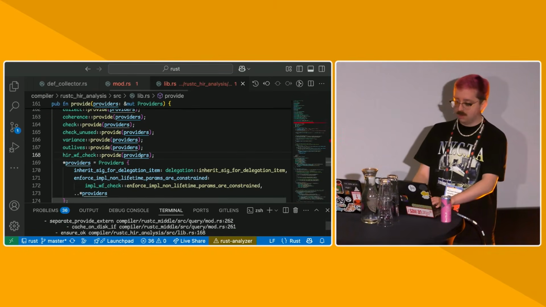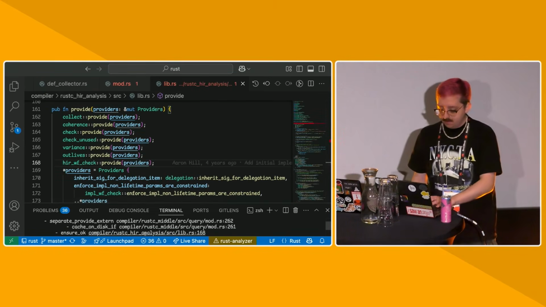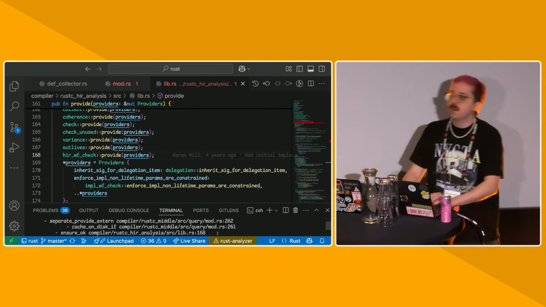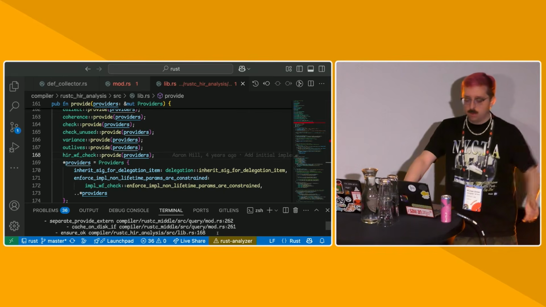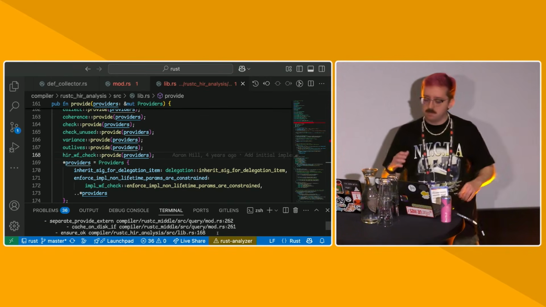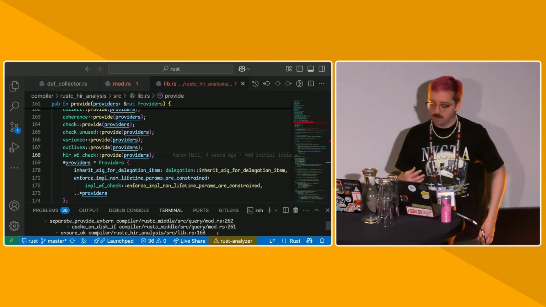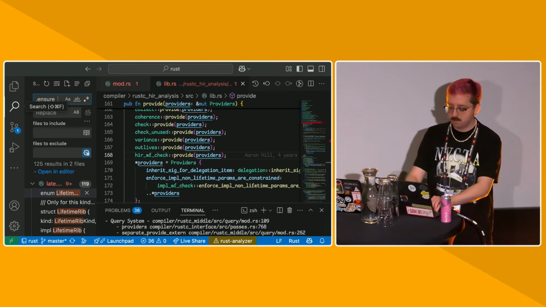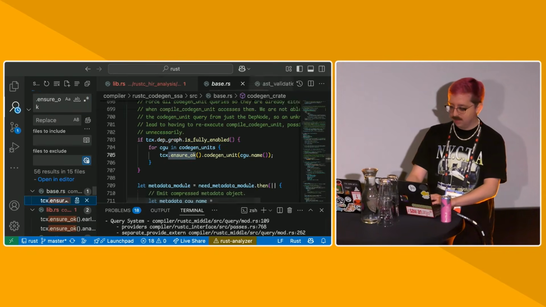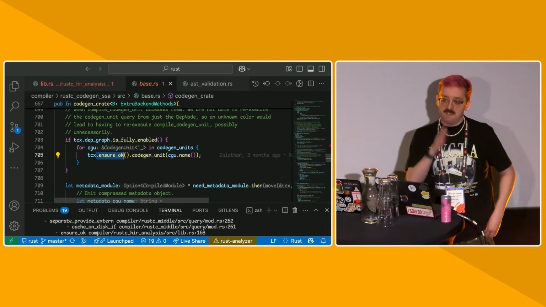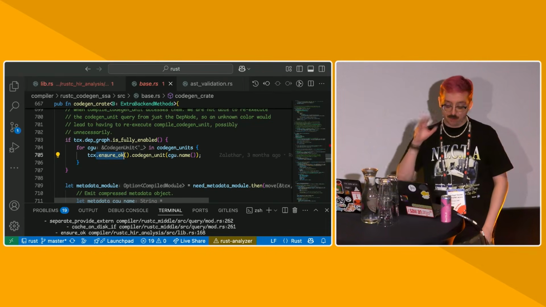Right. So typically we call queries. Typically you call queries and you want to get back a value, but sometimes in the compiler, we want things to be mostly stage-based, as I said before. We have something called ensure OK, which means we don't really care what the value of this query is. We just want to make sure it's run.